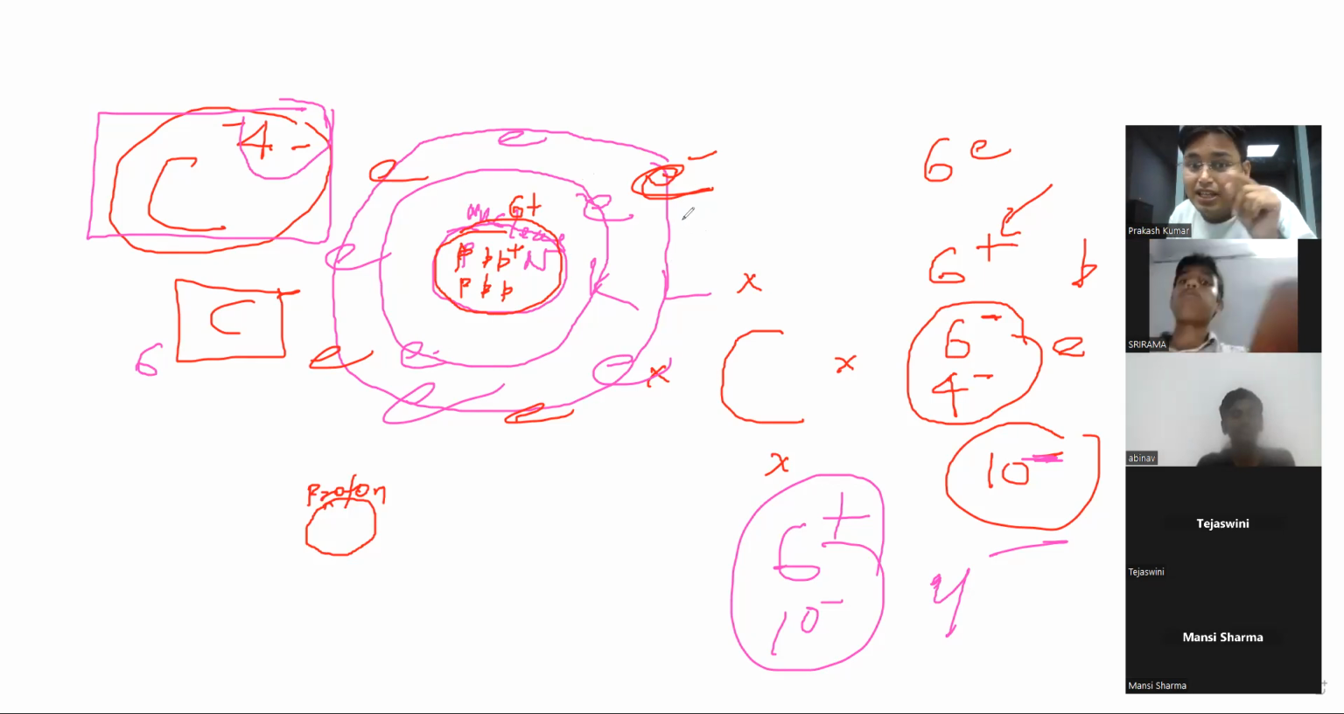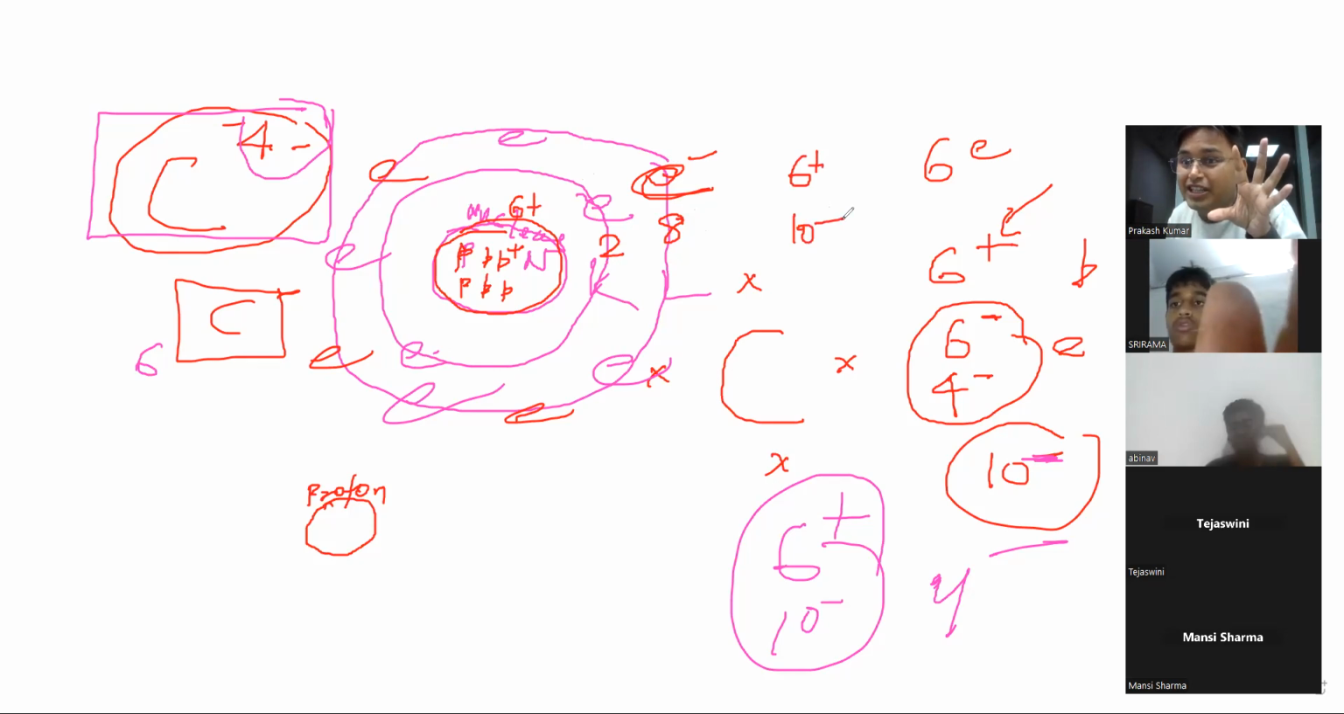8 electrons in the second orbit and 2 electrons in the first orbit. How many electrons in total? 10 electrons. So 6 positive charge is trying to hold 10 negative charge. Is it possible? No, sir.